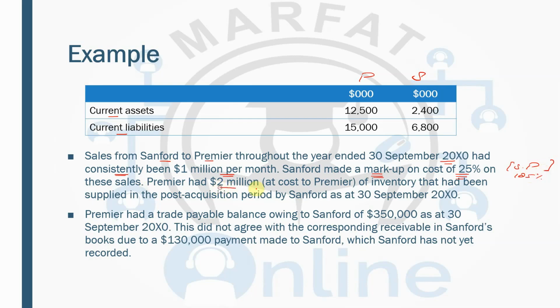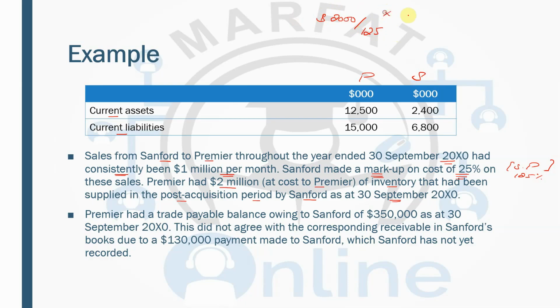Premier had 2 million, at the cost to Premier, of inventory that has been supplied in the post-acquisition period by Sanford as at 30th September. Now, the subsidiary has sold goods to the parent worth 2 million, we are dealing in the 000. This represents 125%, as this is the selling price.